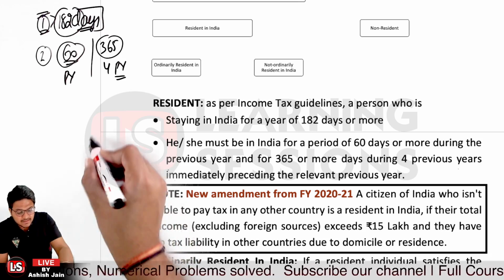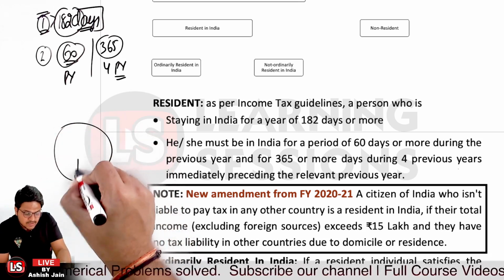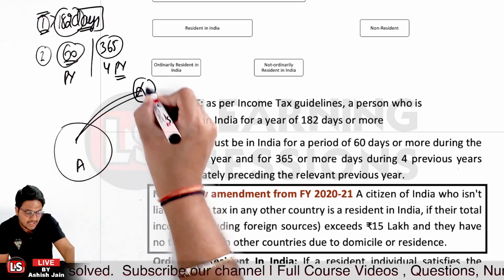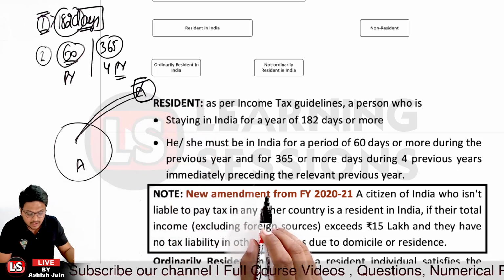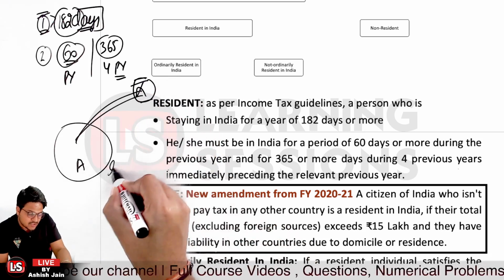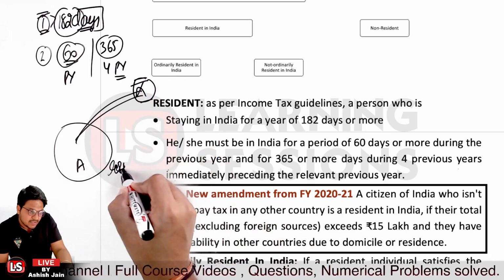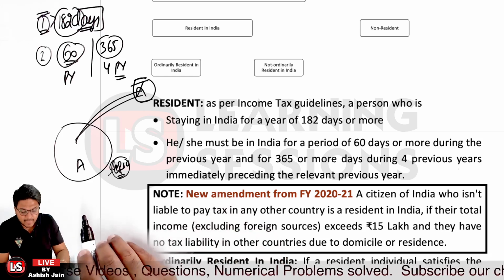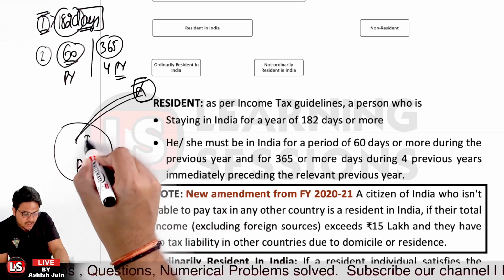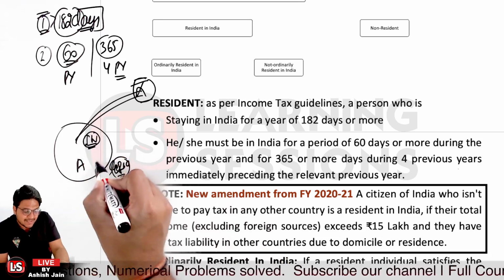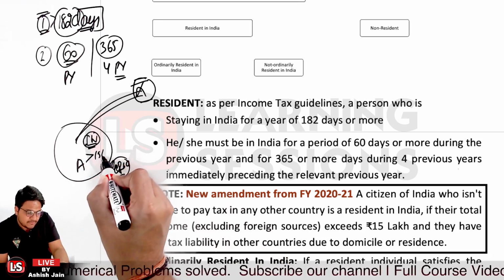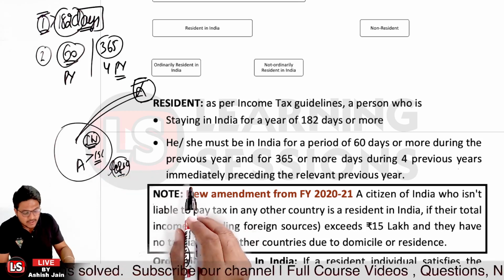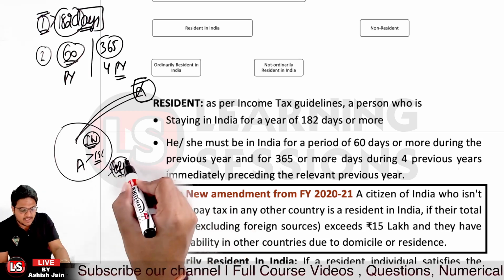Let's say person A is a citizen of India with no liability to pay tax in any other country, and if their income from local sources in India exceeds 15 lakhs, the person will be considered a resident of India.